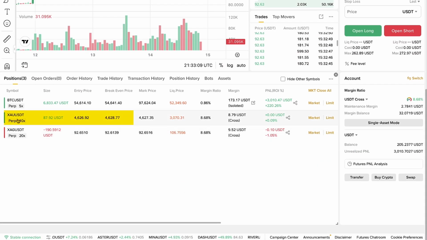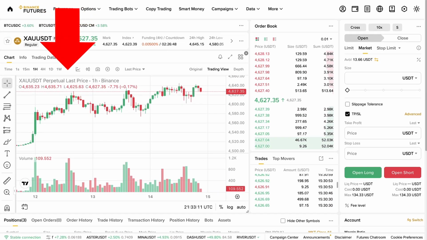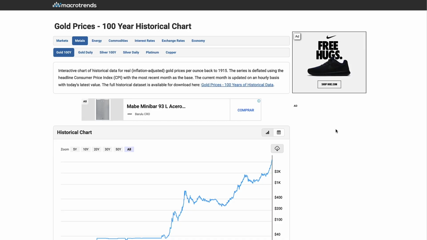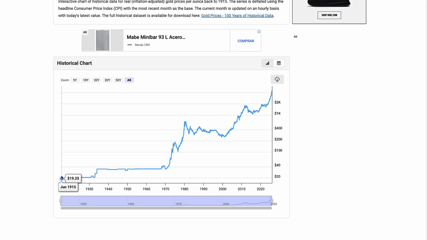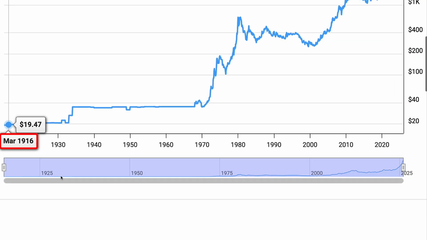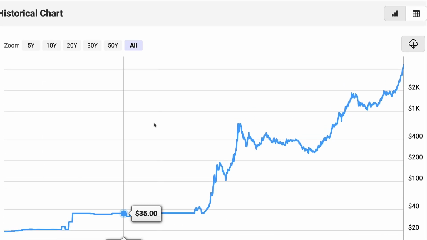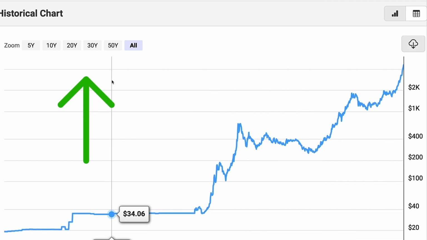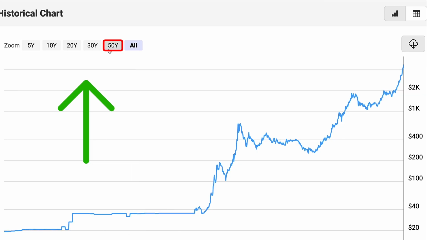The second major risk that many beginners don't realize is the opportunity cost. Let's take for example this gold against USDT, and let's take a long-term chart. Here we have for example a really long-term chart for gold, more than 100 years. You can see the first prices all the way from 1916 and 15 all the way until today, and the price looks nice.